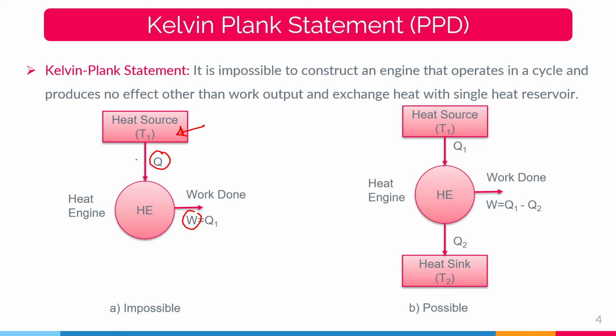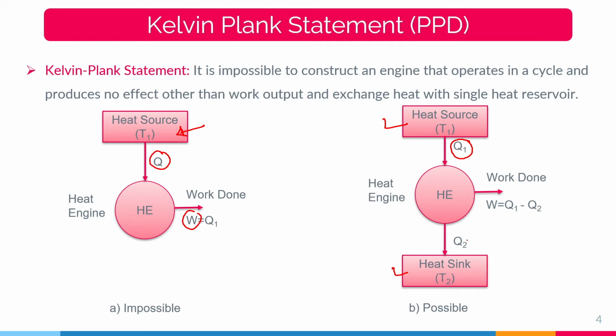To satisfy the Kelvin-Planck statement of the second law of thermodynamics, we have two thermal reservoirs. One is the heat source, the thermal reservoir at a high temperature, and the second is the heat sink, the thermal reservoir at a low temperature. Q1 is the amount of heat coming from the heat source which is maintained at temperature T1, and that temperature is constant.